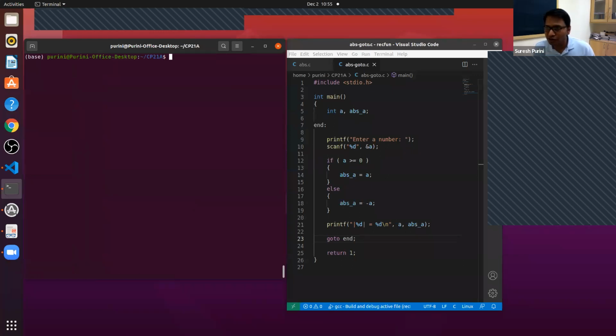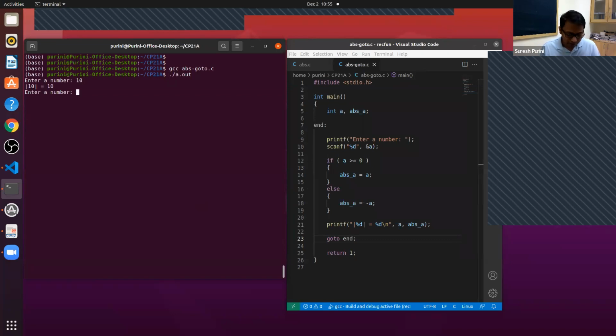Is there a way to break it? Control C will terminate the program. GCC ABS go to.c. Now you can see, just to make my point, I'm saying go to end, and it will still work. So this program doesn't terminate here. You have to press Control C to come out of this program.